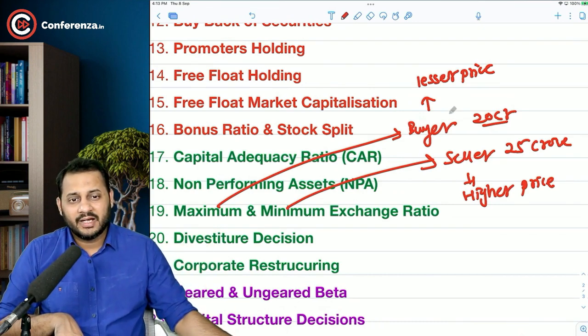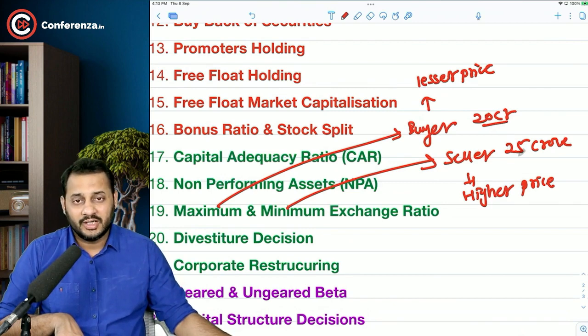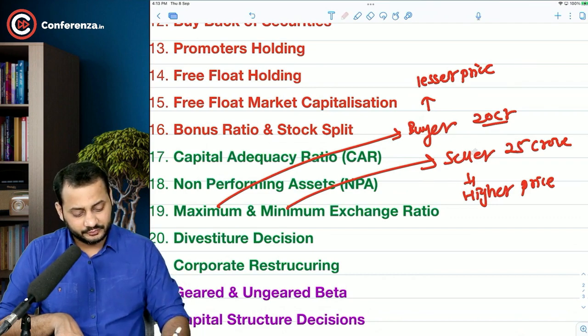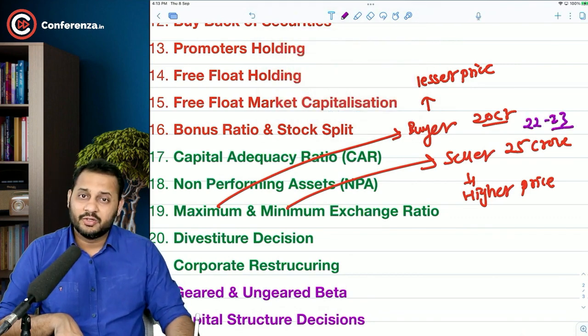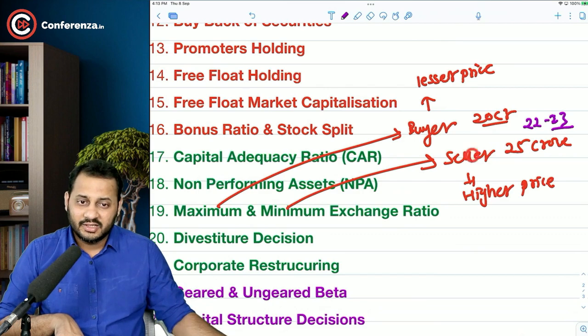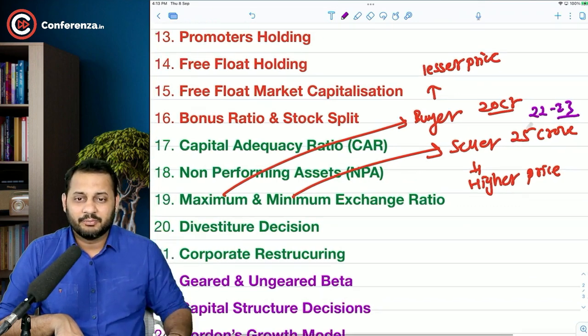If the buyer says I am going to pay a maximum of 20 crore, and the seller says I am going to sell my company at at least 25 crore, both parties will negotiate, and somewhere like 22 to 23 crore will get negotiated as the final price. The seller has to come down from his minimum demand, and the buyer also has to go above his maximum. So if both really want to buy and sell the company, this is what happens.